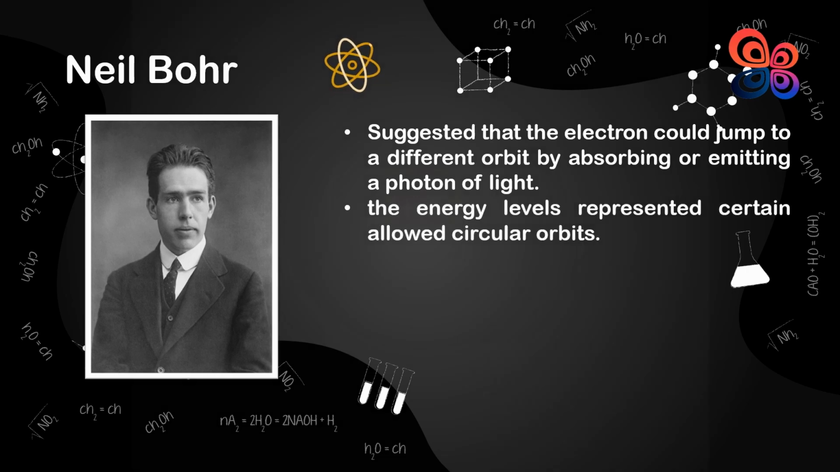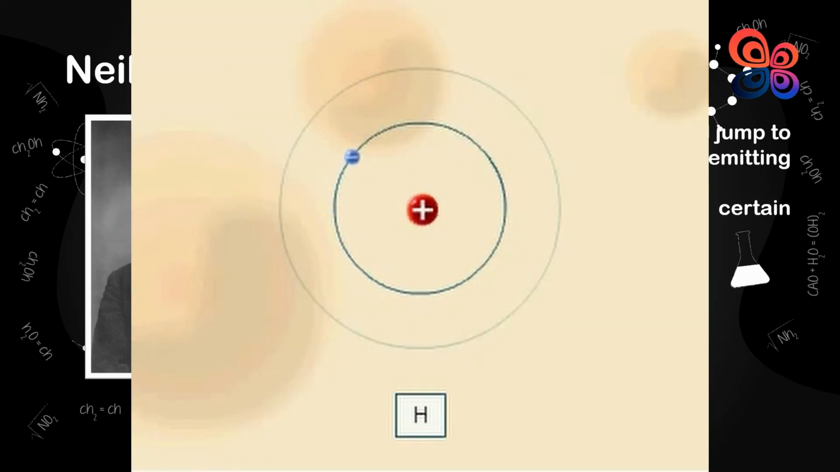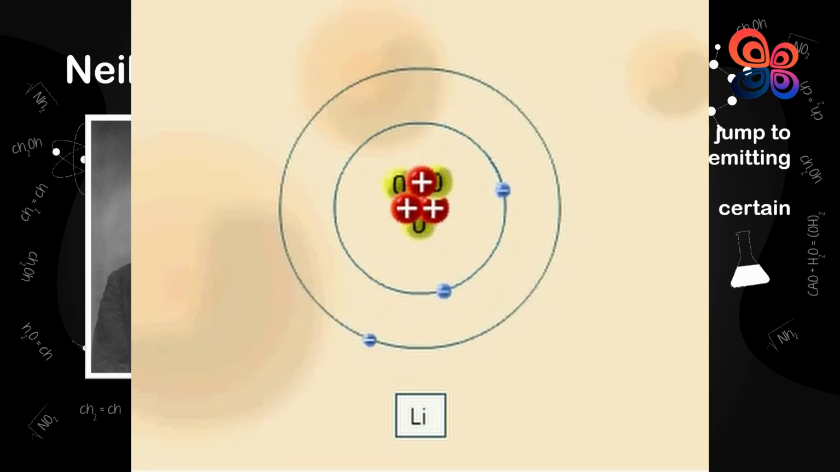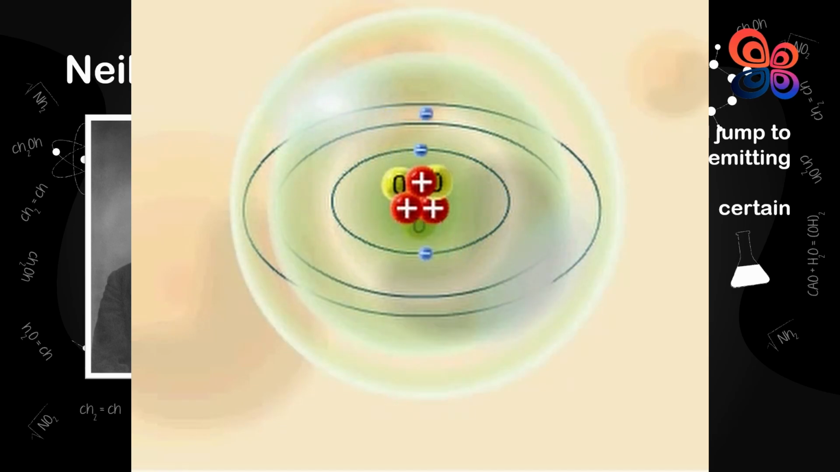The various permitted energy levels appeared as circular orbits around the nucleus for a moving electron in his mind. According to Bohr, an electron might change orbits by absorbing or producing a photon of light with the ideal amount of energy. As a result, in the Bohr atom, the hydrogen atom's energy levels represented particular permitted circular orbits.